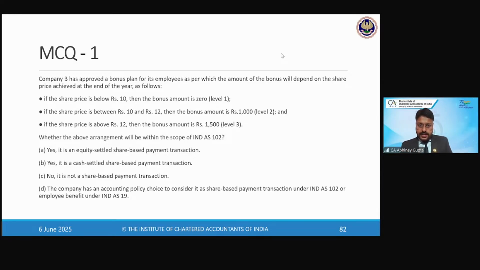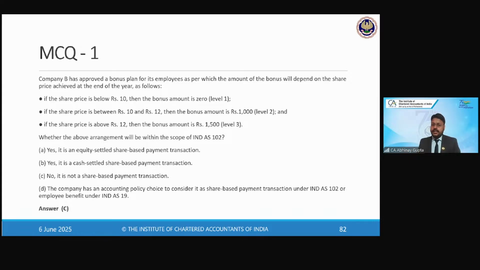So Samanathan is saying option C. Okay. Others, please respond. Correct. So the answer is correct. Option C, it is not a share-based payment. But the reason is not correct, Samanathan.